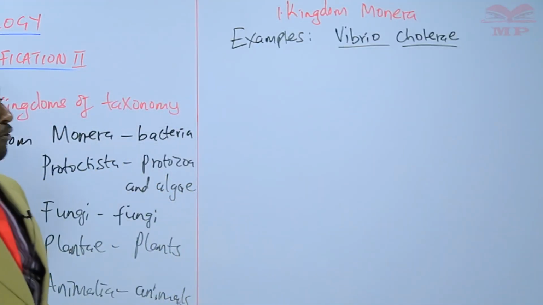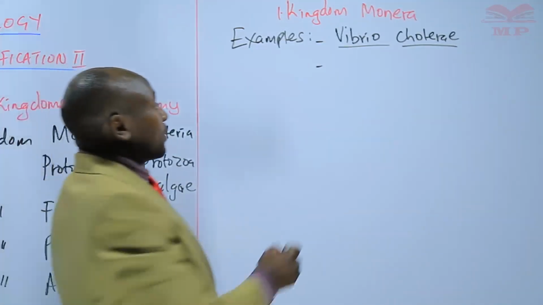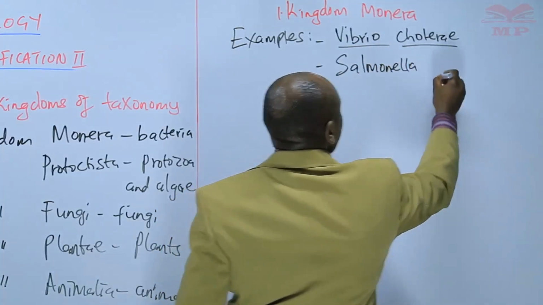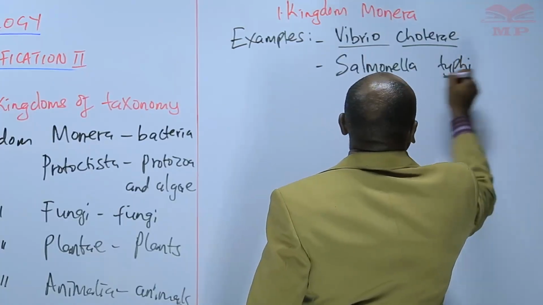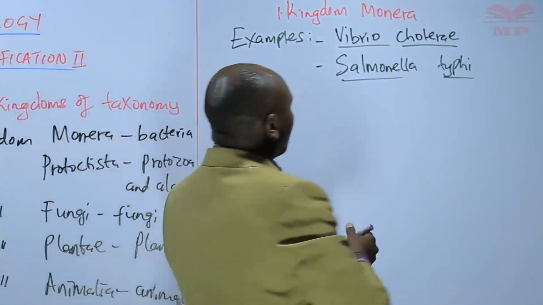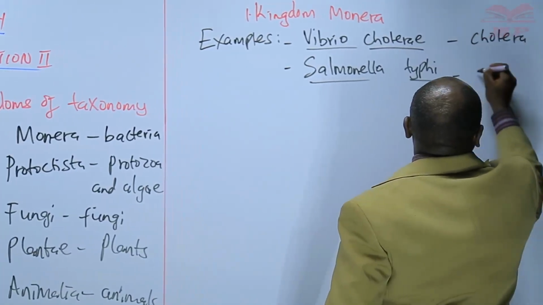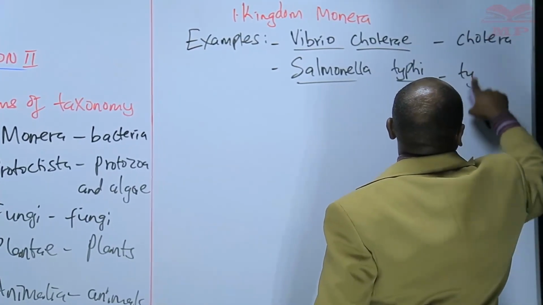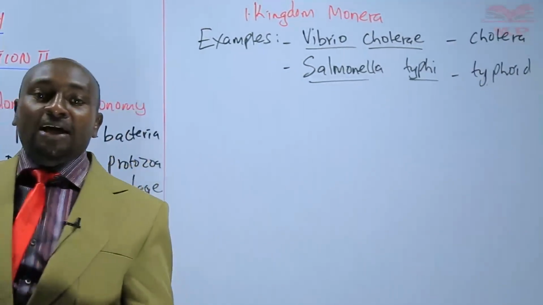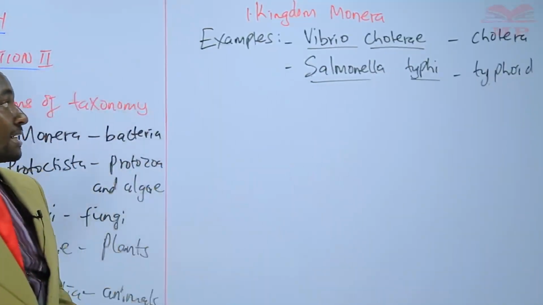Another example of a bacteria, we have the bacteria that causes typhoid. We refer to it as Salmonella typhi. Also should be written scientifically. So you can also mention here that the first bacteria is the one that causes cholera. The second causes typhoid. Those are common diseases that we are familiar with or that we encounter in our everyday lives. So those are the bacteria that cause them.